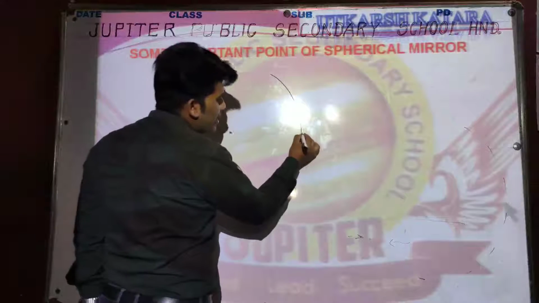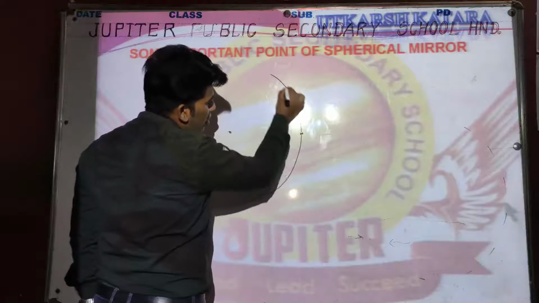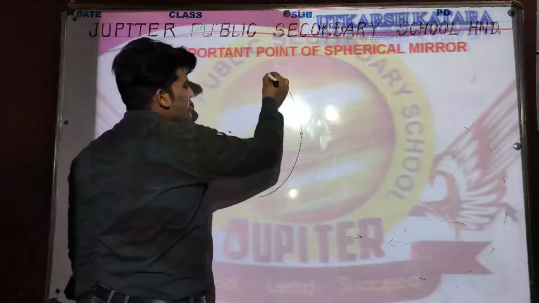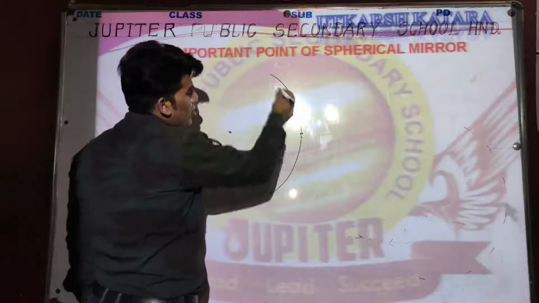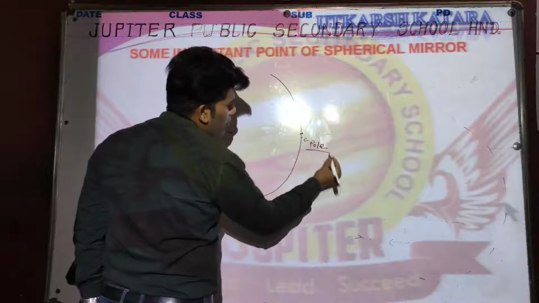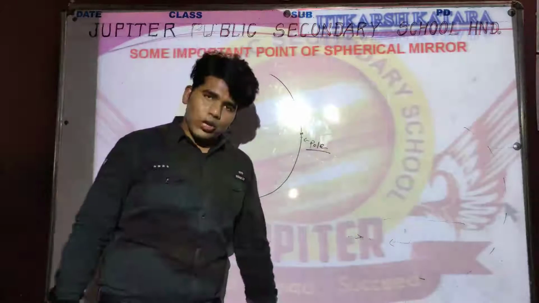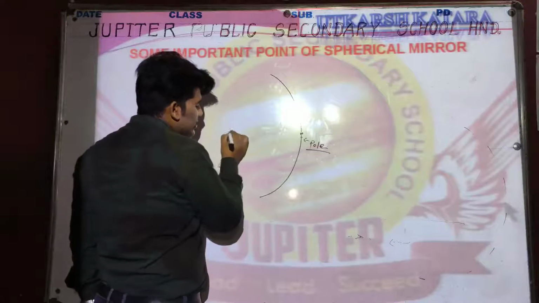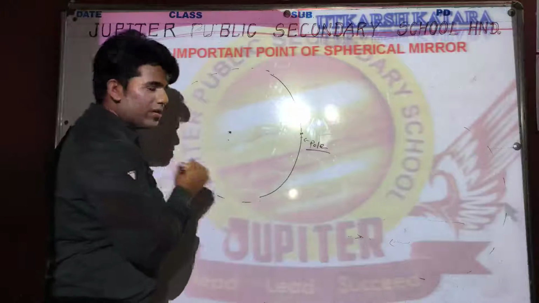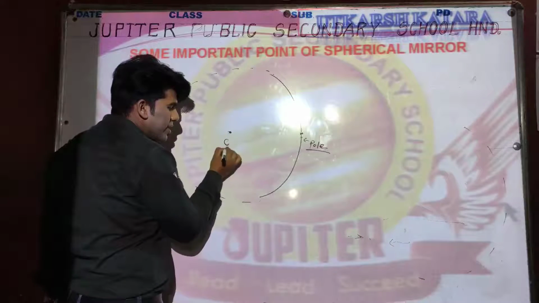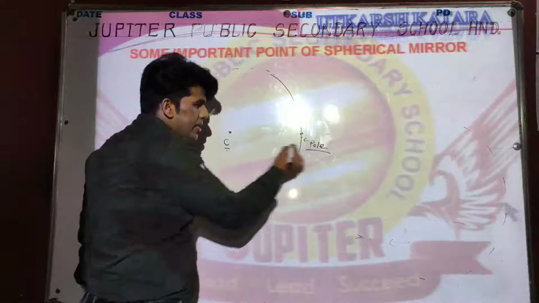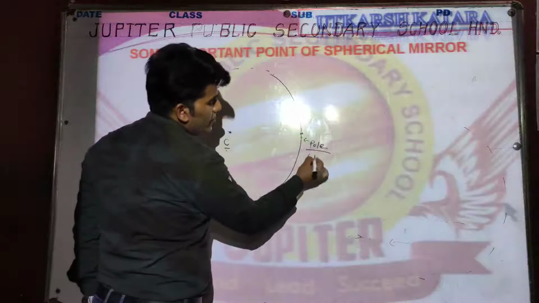So let's check out some important points of the spherical mirror. When we observe the middle point of this reflective surface, the middle point, the center point of this reflective surface, is known as the pole. Okay, and this is the center of a sphere, because this is a part of a sphere. The symbol of the center of the sphere will be C and the symbol of the pole will be P.